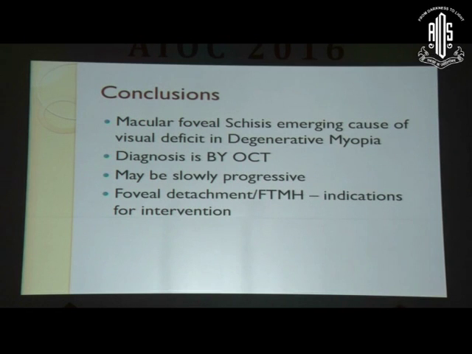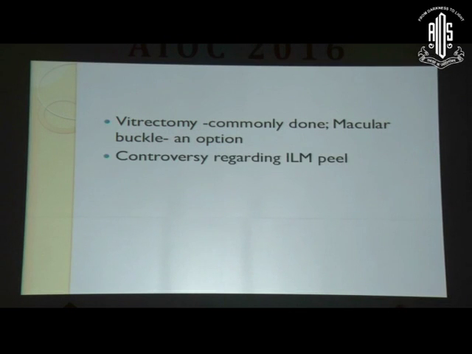Vitrectomy and epimacular buckling are the two surgeries which have shown good results. Vitrectomy is a commonly done surgery, and there is a controversy regarding ILM peel that I have shared with you. In all the studies and in our own hands, there is reasonable improvement in vision, and I think we should offer surgery for at least those patients who have foveal detachment or a macular hole with loss of vision.